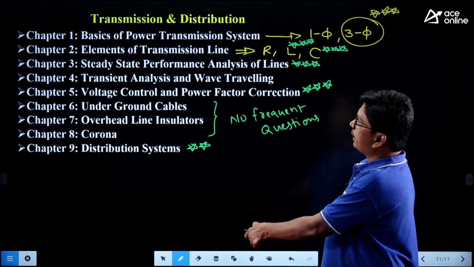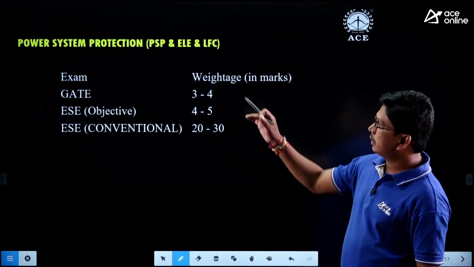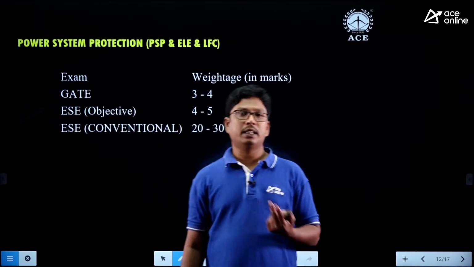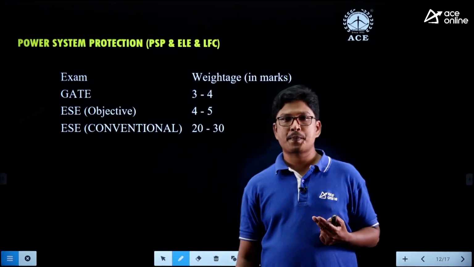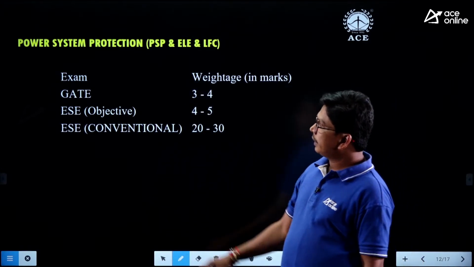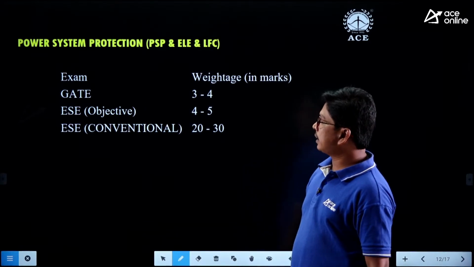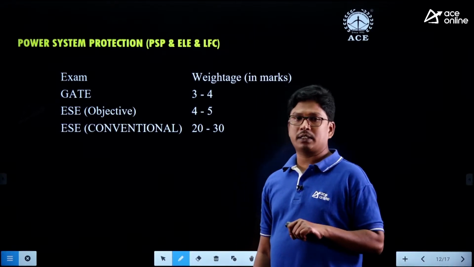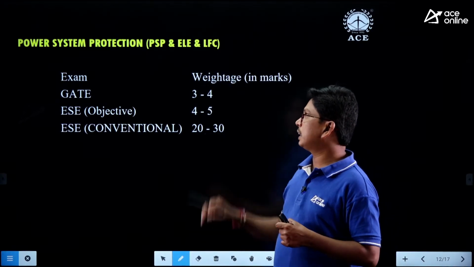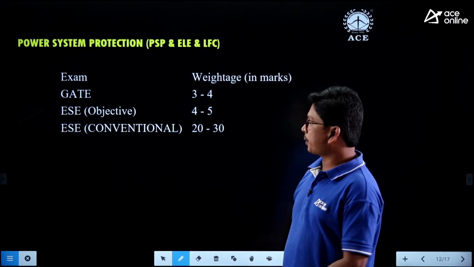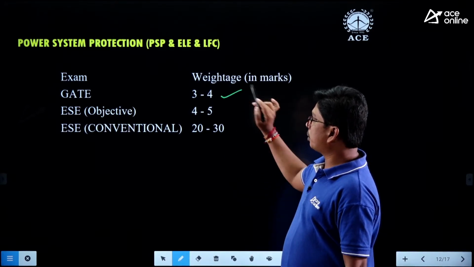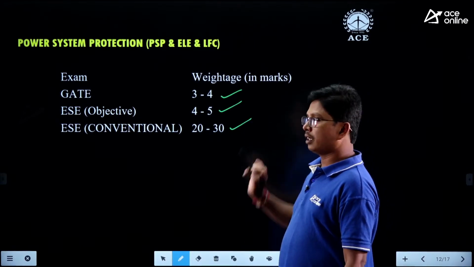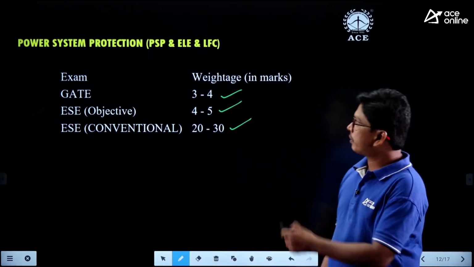Now coming to the next portion, that is power system protection along with economic load dispatch and load frequency control. So here, in case of GATE, in recent years we are getting questions from power system protection as well as economic load dispatch and load frequency control. So we are expecting 3 to 4 marks, and in ESE 4 to 5 questions, and in the conventional paper 20 to 30 marks from the total part.